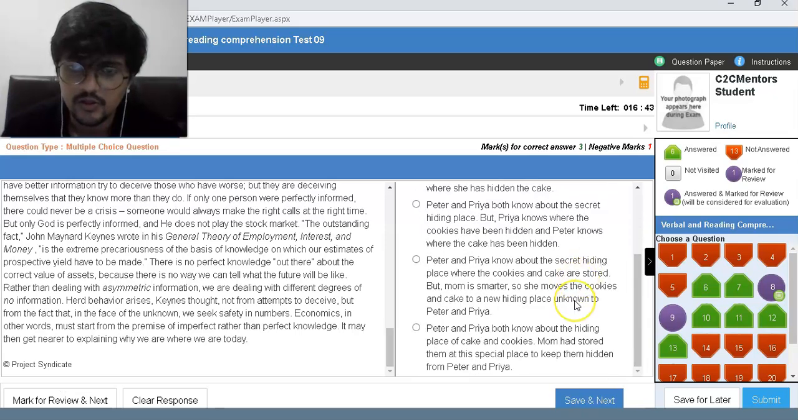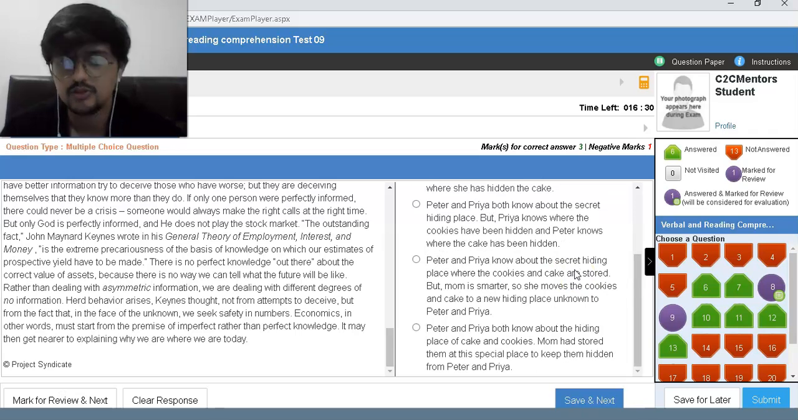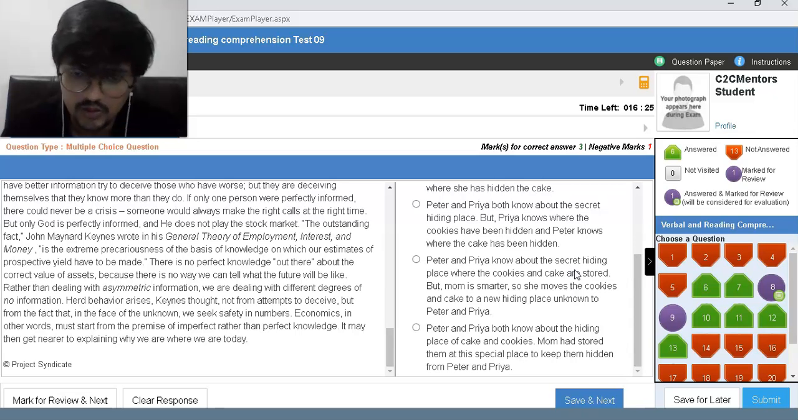Okay, Peter and Priya know about the secret hiding place where the cookies and cakes are stored. But Mom is smarter, so she moves the cookies and cake to a new hiding place unknown to Peter and Priya. Okay, not an example of asymmetric information. Peter and Priya both know about the hiding place of cakes and cookies. Mom has stored them at this special place to keep them hidden from Peter and Priya. Moves the cookies and cakes to a new hiding place unknown to Peter and Priya.